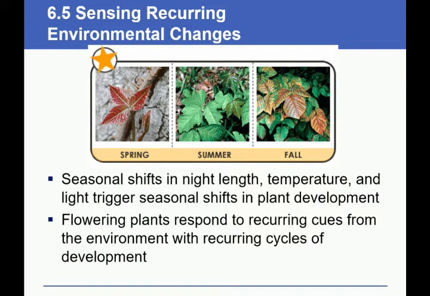Sensing recurring environmental changes: seasonal shifts in night length, temperature, and light. Seasonal shifts will trigger changes in plant development. Flowering plants respond to recurring cues from the environment with recurring cycles of development.